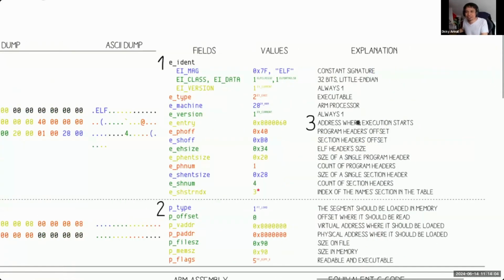What is the most important part is where the program header is located. Program headers offset: this is it, 40. So we can locate the program headers offset, and then how many entries our program header has. Okay, let's come back again here.